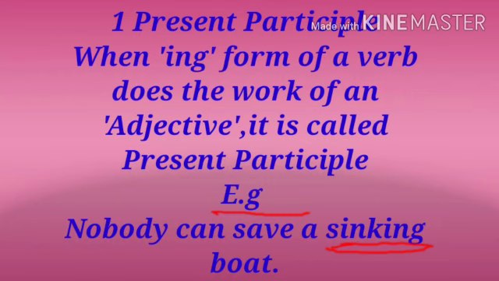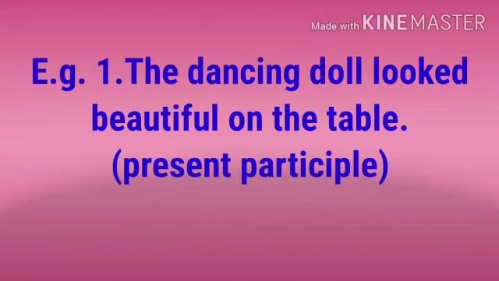Though it is a V4 or verb form, it does work as an adjective in the sentence, so it is present participle or adjective participle. Students, you have to see one more example. The dancing doll looked beautiful on the table. Here, dancing is a present participle, though it is V4 or verb form, but here it does work as an adjective, so it is a present participle.